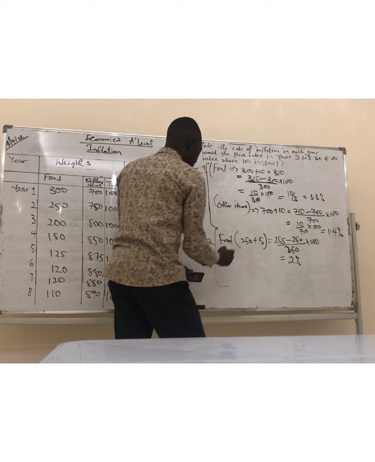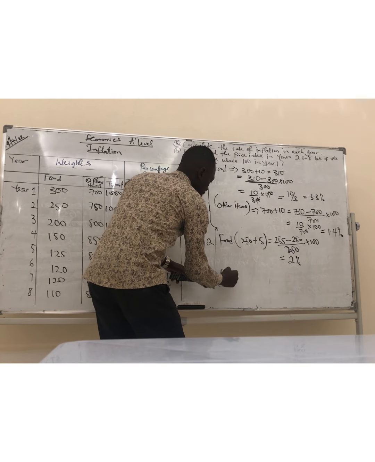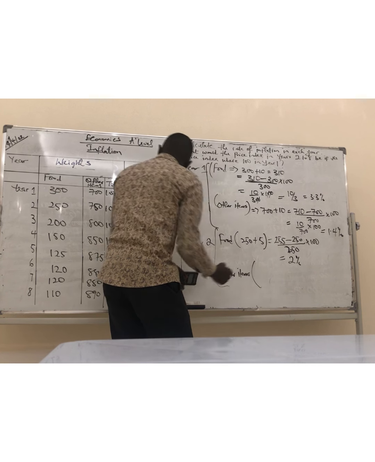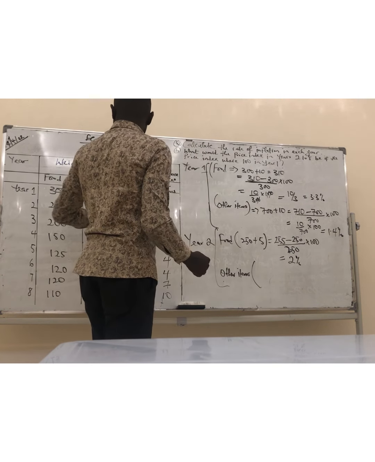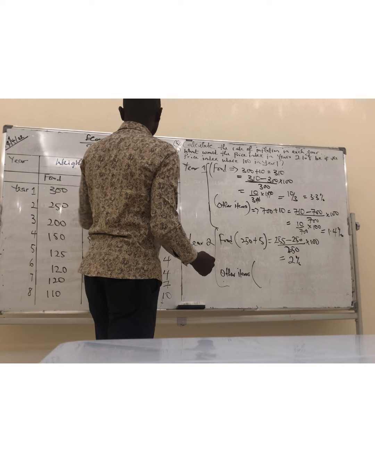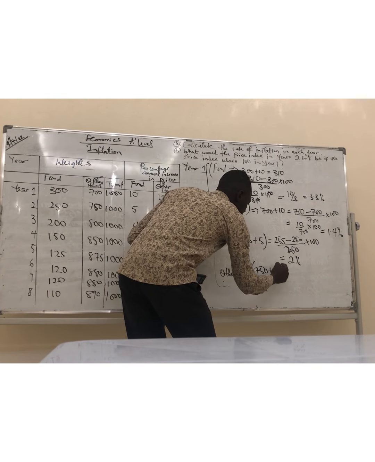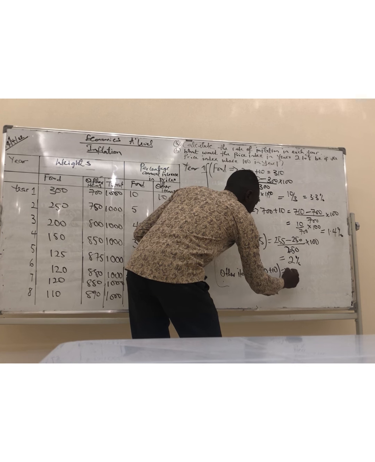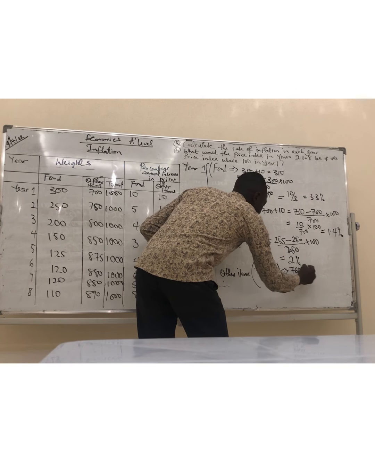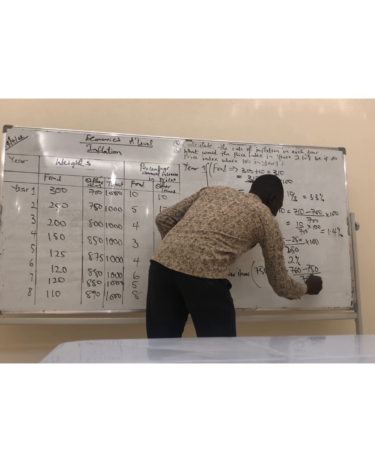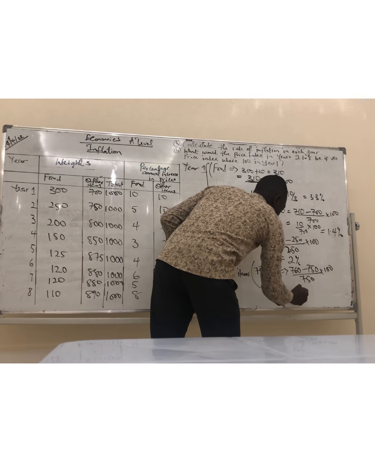Then for other items, we have 750 and 10%. So we have 750 plus 10, which is 760 minus 750 over 750 times 100.